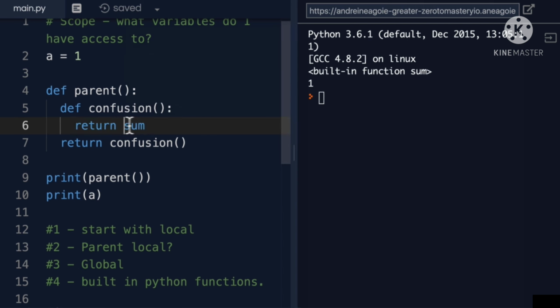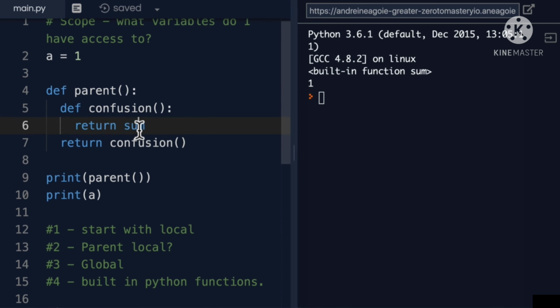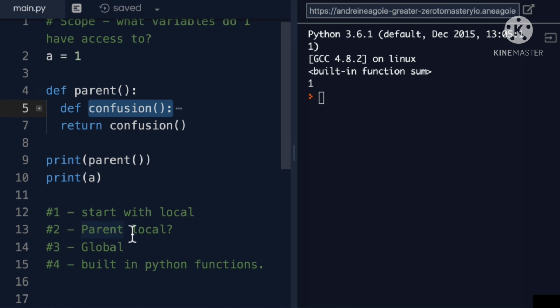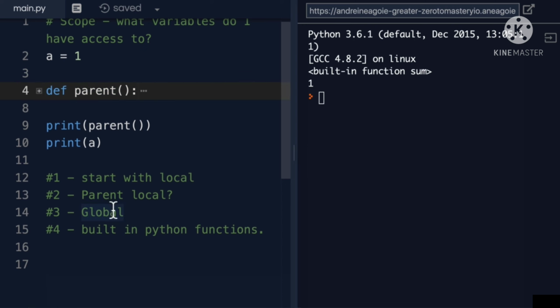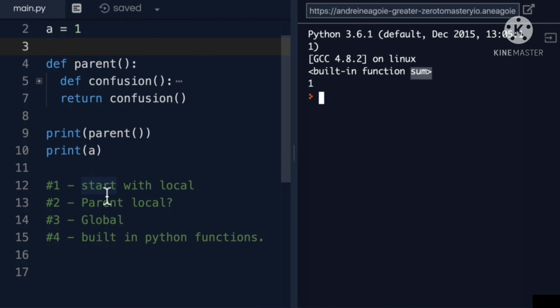Now, how did it know what this variable was at the end of the day? Well, because it said, hey, do I have sum inside of this universe? Nope, I don't. Okay, do I have sum in my parent scope? Nope, I don't. Okay, do I have sum in global? Nope, there's nothing sum in here. And then the final thing it's going to check is, hey, is sum some sort of a built-in Python function? Yep, Python actually gives us sum, so you can use it, so it doesn't error out. And this is the scope rules that the Python interpreter follows.